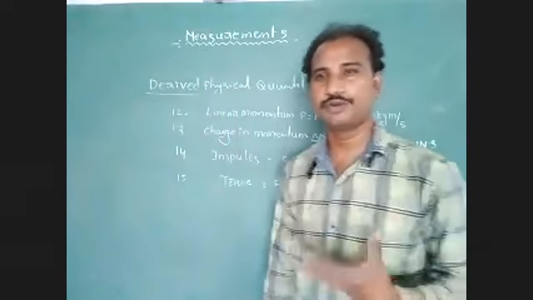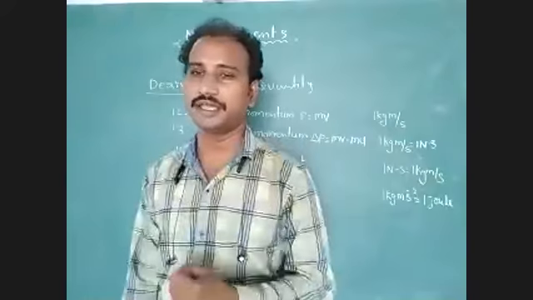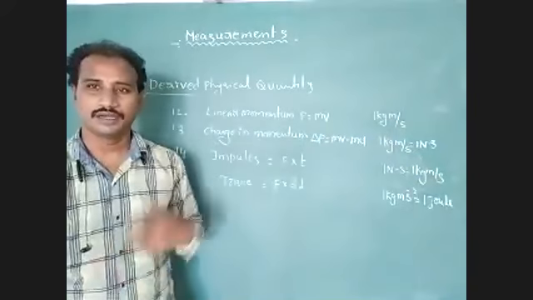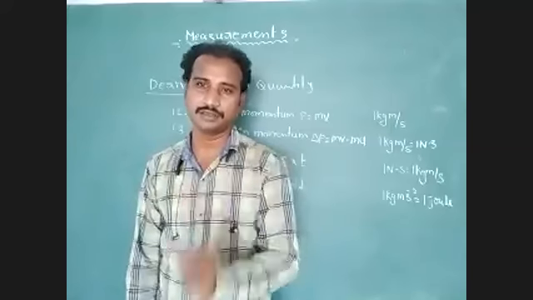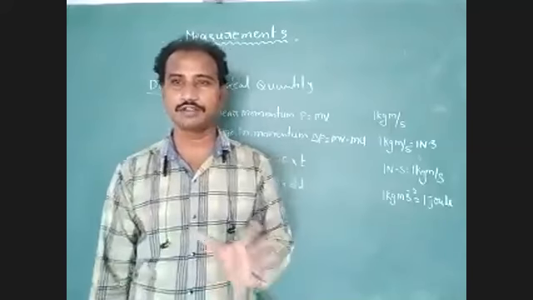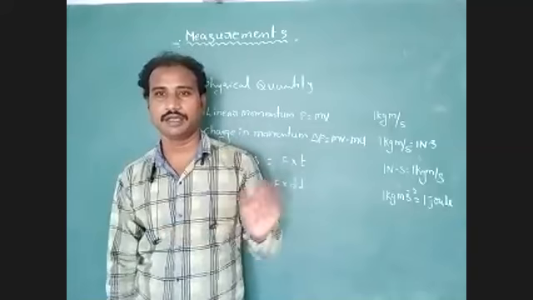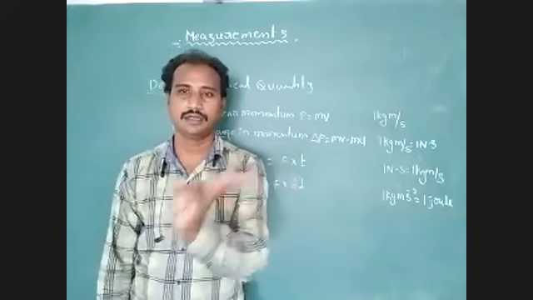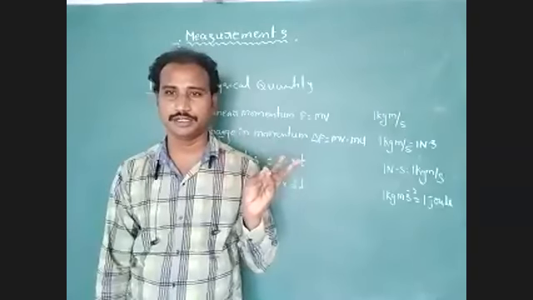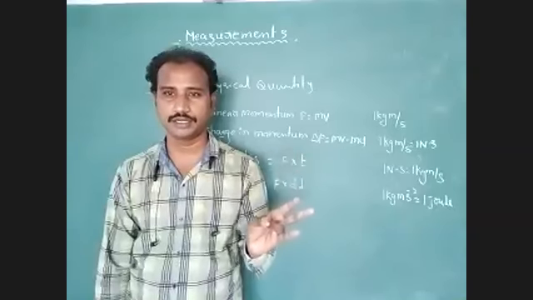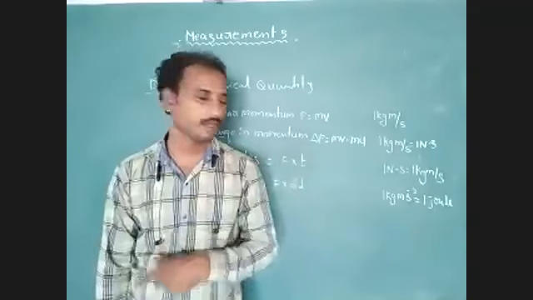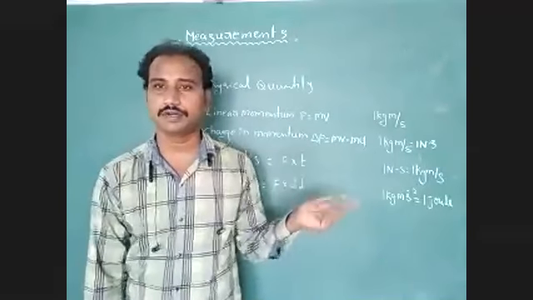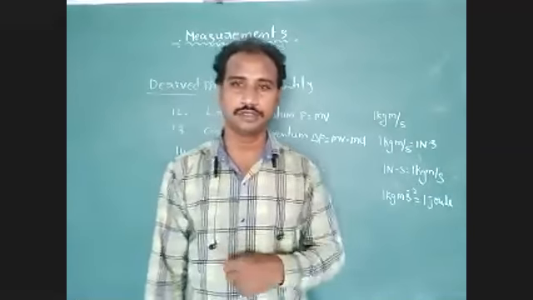Understood? In examinations they will ask which physical quantities have the same units. You have to consider work, energy, kinetic energy, potential energy. If they are given, you have to choose them. Torque also has the same unit, 1 joule.